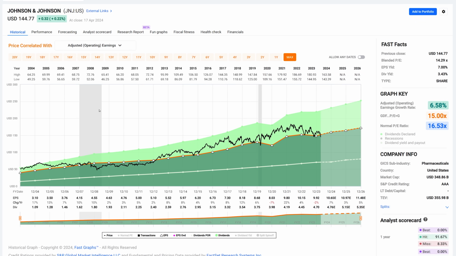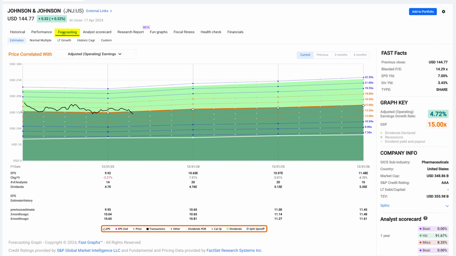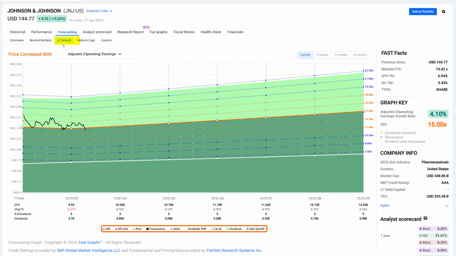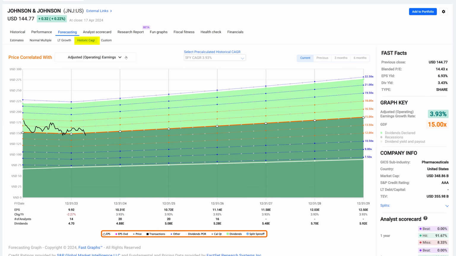Now, moving on to AAA rated Johnson & Johnson, consistent grower, been 6.5%. I go to my forecasting calculators. It's expected to grow at about 5%, just under it. That's in line with its history. Long-term growth, about the same at about 4%. But again, their historical growth for the last 5 years has been about 4%. Their longer-term historical growth has been close to that 5 or 6%. So we could even call this a reasonable, if not conservative, growth rate that analysts are expecting.